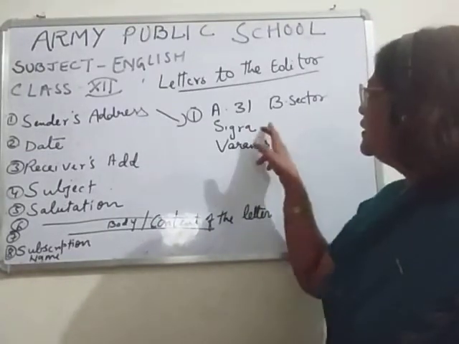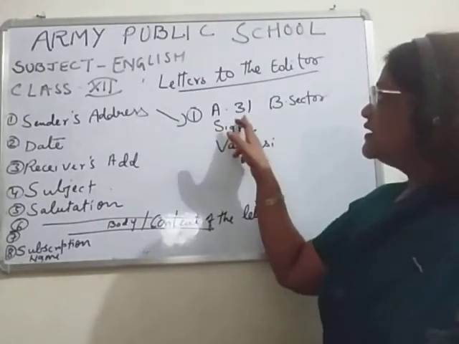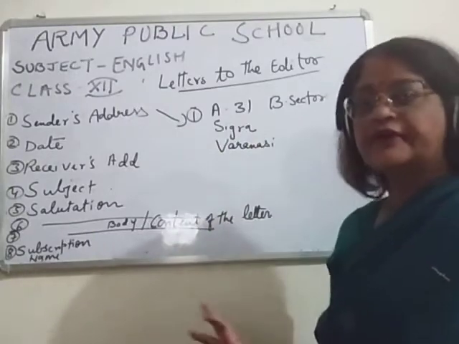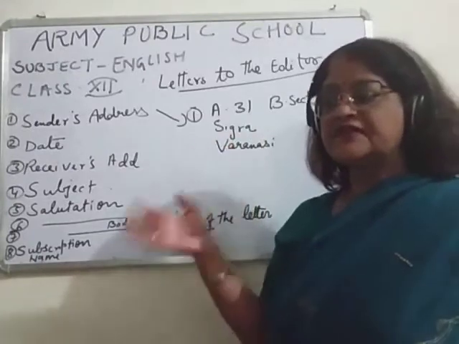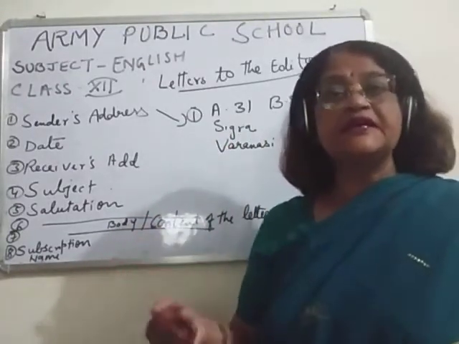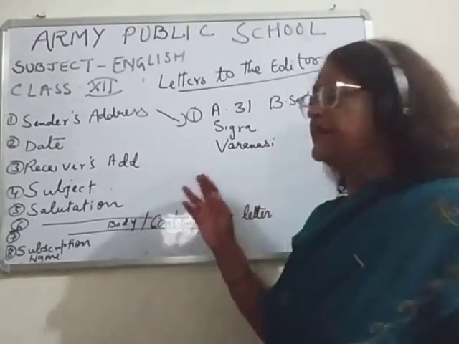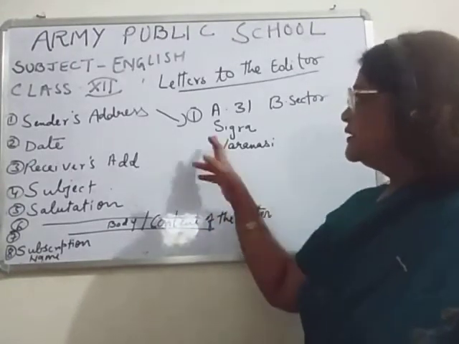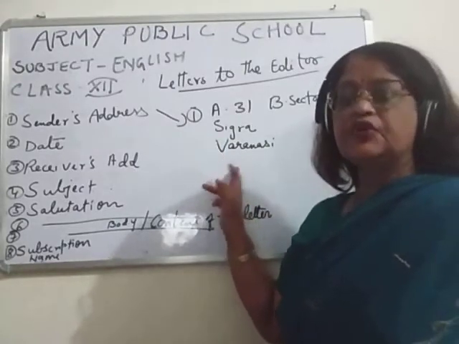No comma, no full stop here, you can see. And children, first you will write your house number or plot number or quarter number. Then you will write any sector, if a sector is there, or a road. In your army area, if there is a Pirkanthi line, you can write it here, near Nadesa police station, anything. Then the colony name should be there, and finally the name of the city.